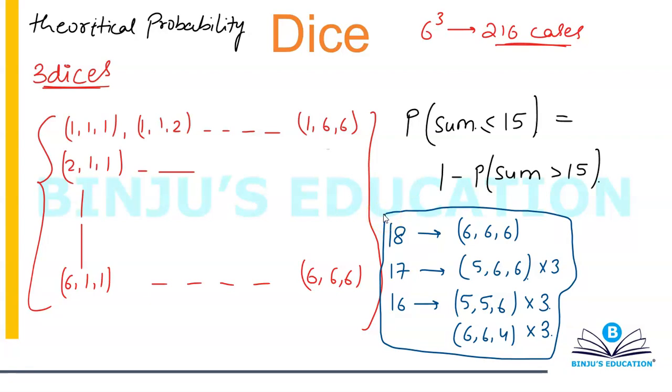What if I forget one of the cases? What should I do? So I'm going to give you a very clear answer. You need to know this. For 18, it's 666. In order to get 17, I'll have to reduce 1, so it will become 665. In order to get 16, either reduce 2 from one of the 6s, or reduce 1 each from 2 of the 6s. So you need to think these things.